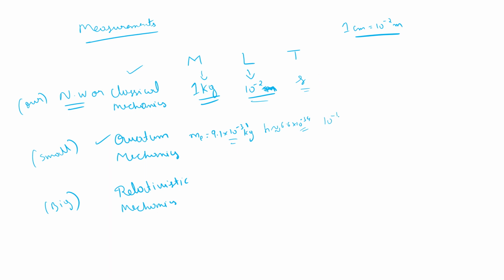And when we talk about time, we have atomic clocks which can measure till picoseconds, so 10 power minus 12 seconds. So this is how we understand the world of quantum mechanics.